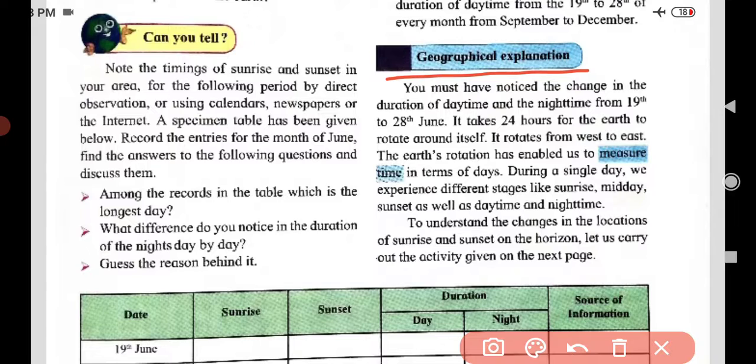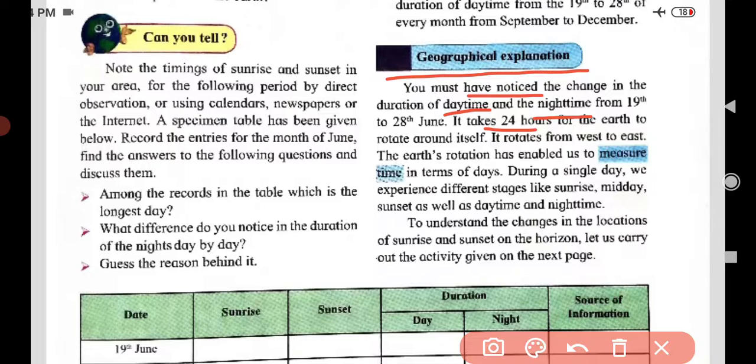The observation given here is that daytime and night time have changed. It takes 24 hours for the earth to rotate around itself. How many hours does the earth take to complete one round on itself, one rotation? 24 hours.